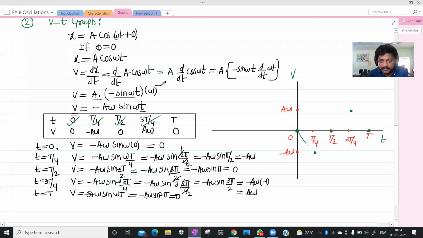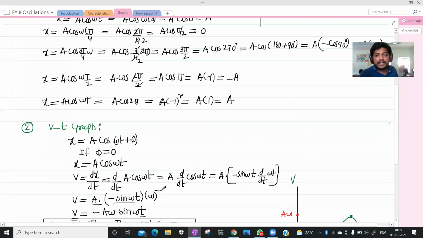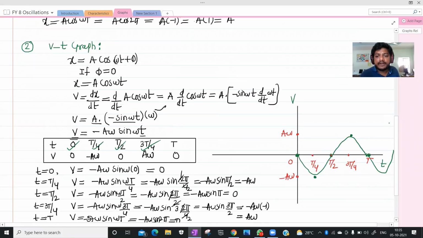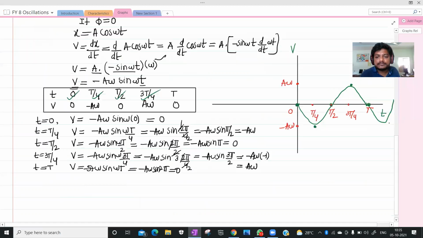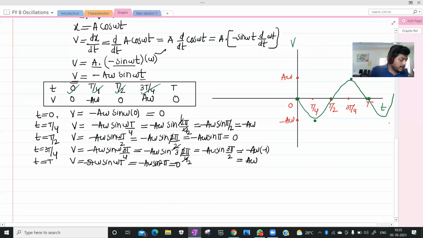If you combine these things, this is the curve you are getting, the velocity versus time graph. If you carefully observe, these two graphs are different, right? The displacement versus time graph and this one are different. Is it fine? Remaining, will you draw? I will give one homework.